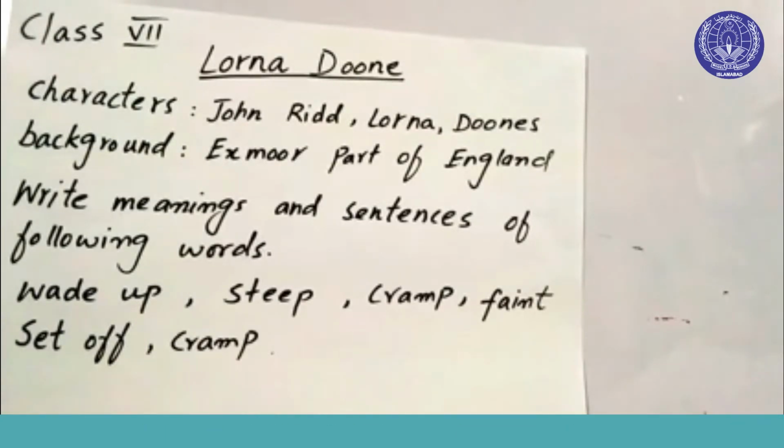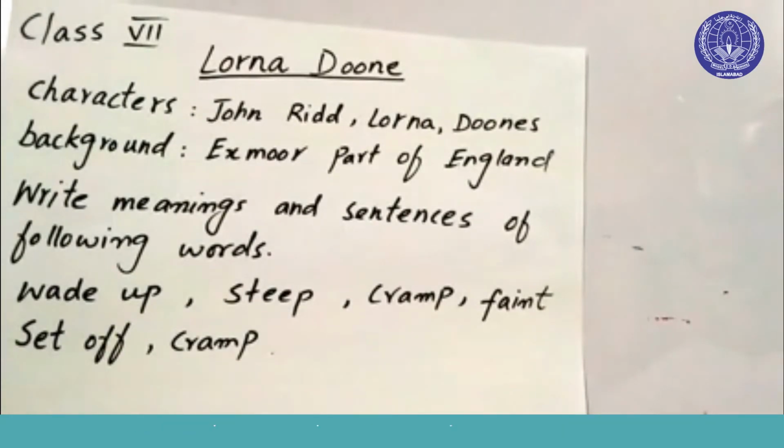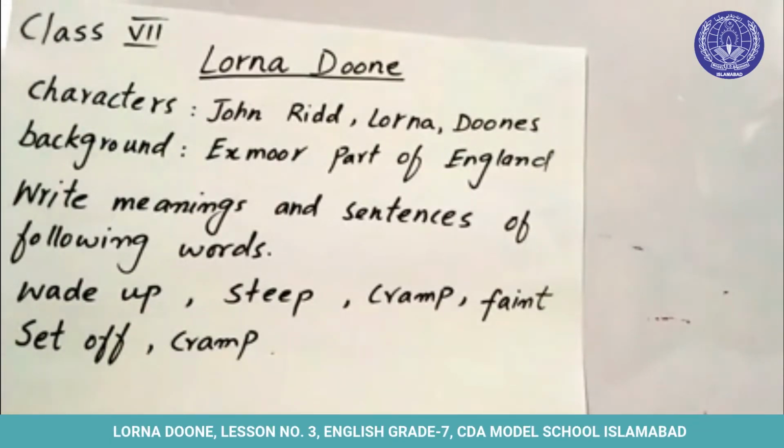John Reid lived with his mother and sister in a lonely part of England called Exmoor. When John was 12, his father was killed by the Doones, robbers who lived in a nearby valley. Living with the Doones was a little girl called Lorna, who had been taken away from her mother by the Doones. This passage tells of John's first meeting with Lorna.